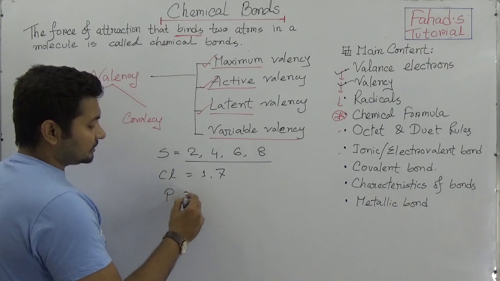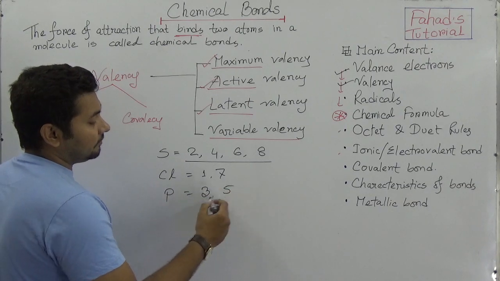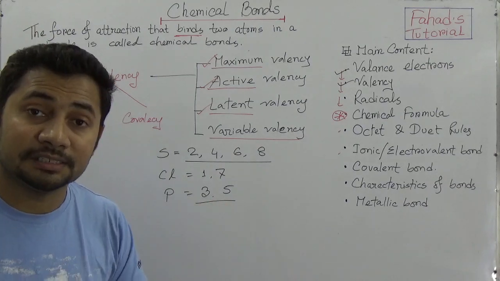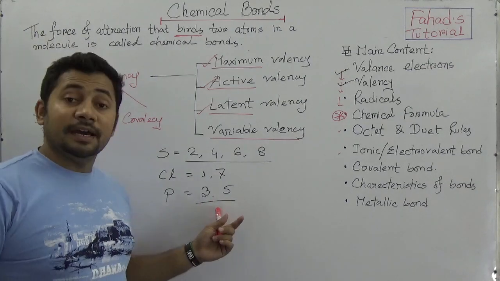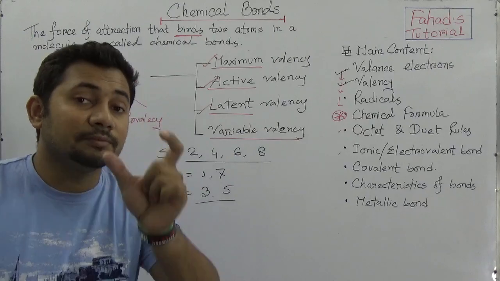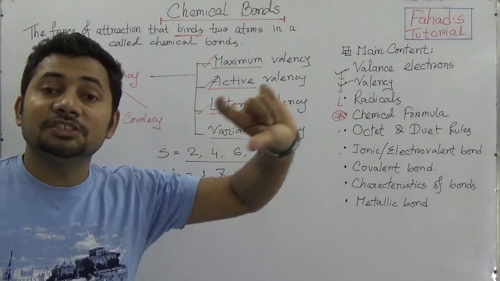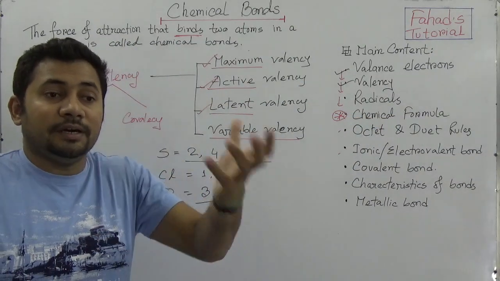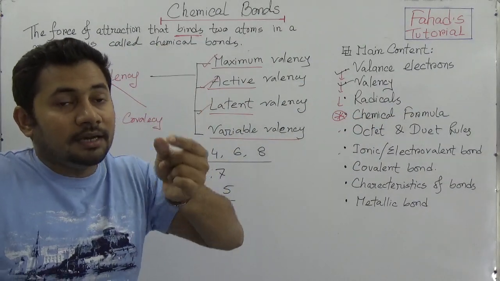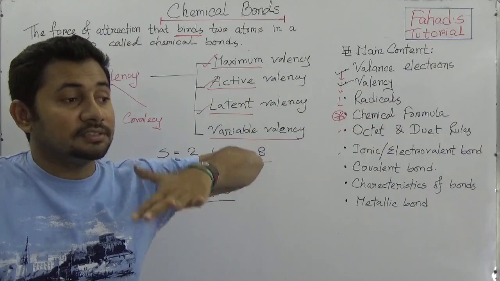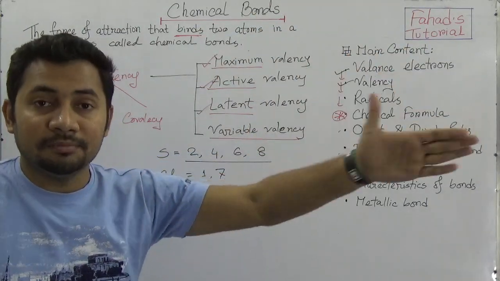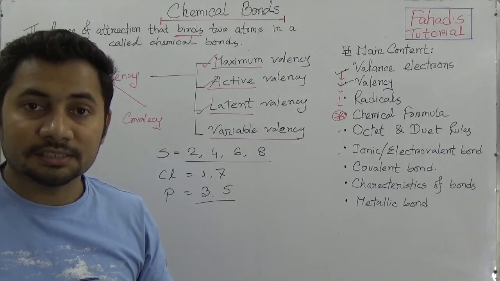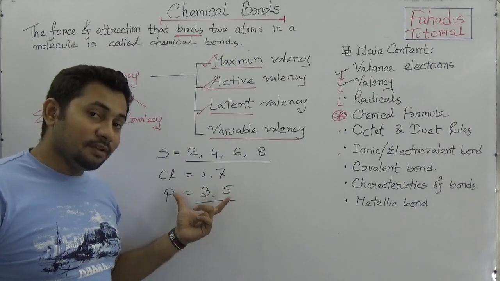Phosphorus can have 3 and 5. Now you may have a question: why 3 and 5? I said that I will definitely upload a video on how the electron configuration changes in the excited state. When an electron or more than 1 electron changes orbitals, the number of odd electrons changes, so the valency is always changed.